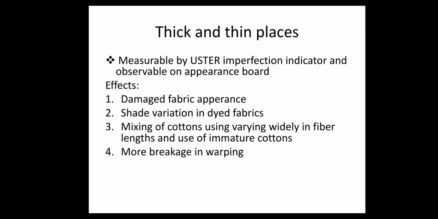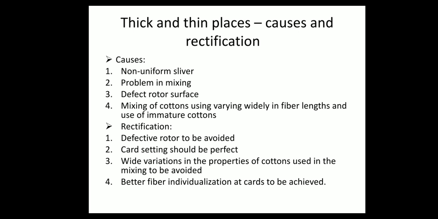Thick and thin places. Measurable by Worcester imperfection indicator and observable on appearance board. Effects. Damaged fabric appearance, shade variation in dyed fabrics, mixing of different cottons, more breakage in warping.